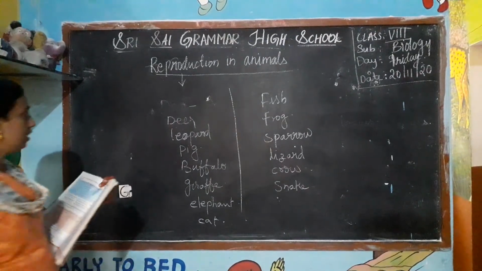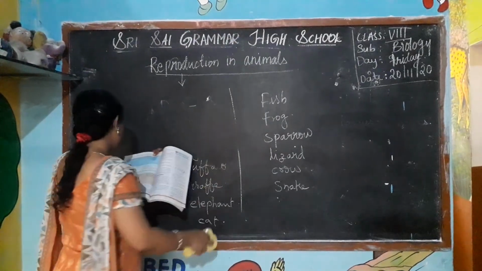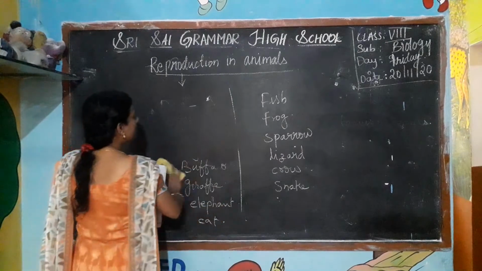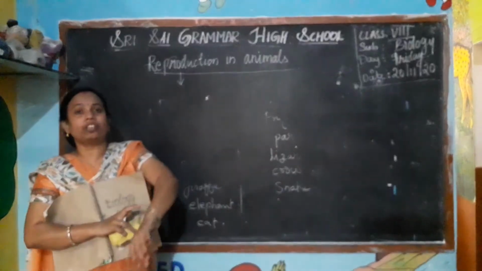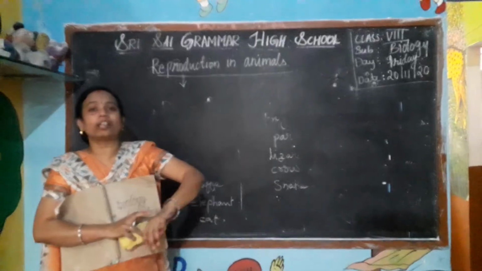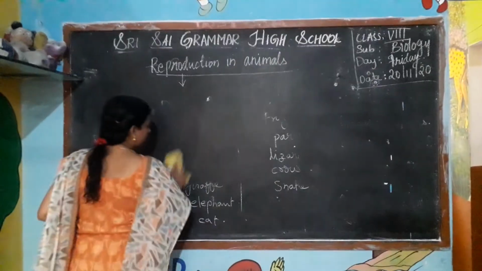Now see here, they have given one more feature to recognize: the external ears as well as the epidermal hair. Some animals have hair on their bodies, yes or no? They have hair on their bodies. We have to find this out.